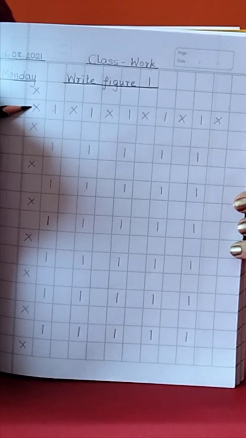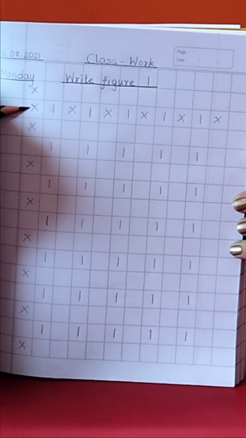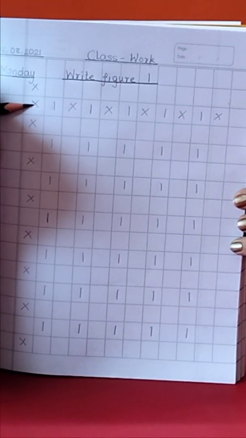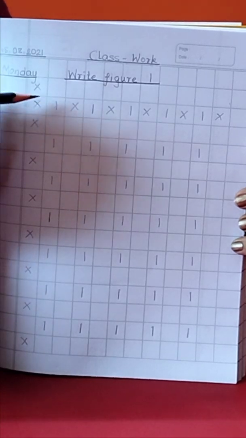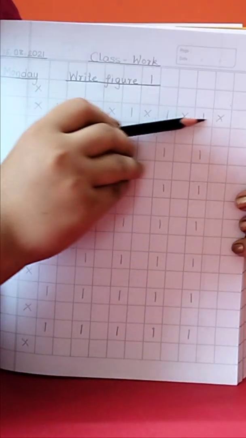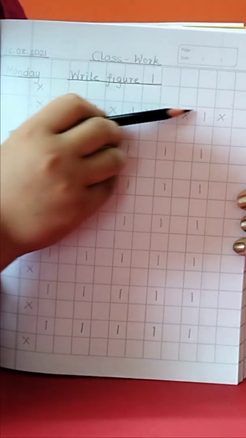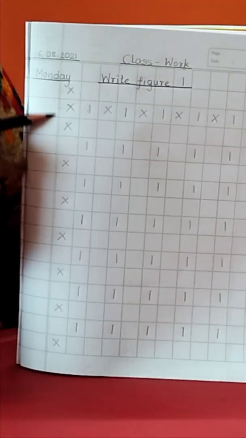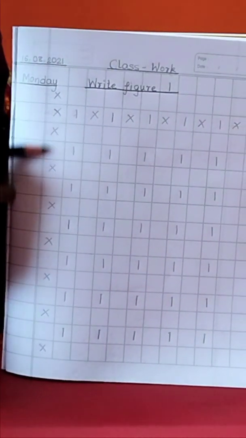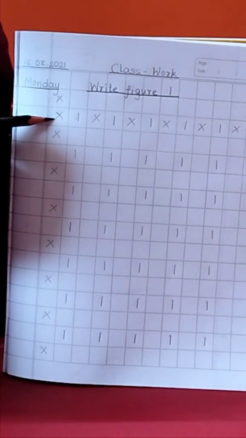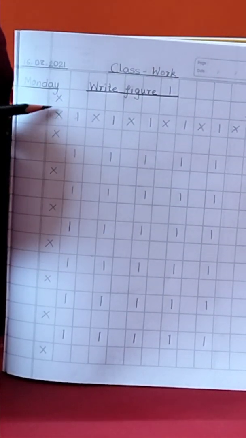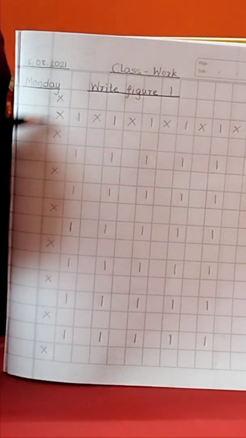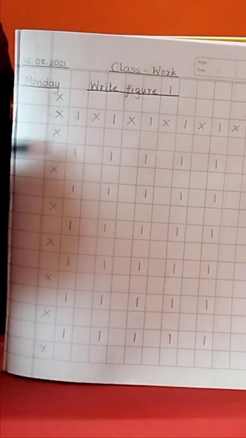And then we'll start with the third line, we will write in the third line. As you can see, in this line we will be writing. We will also neglect the first column, so one more cross mark is present to ensure that nothing will be written in the first column.